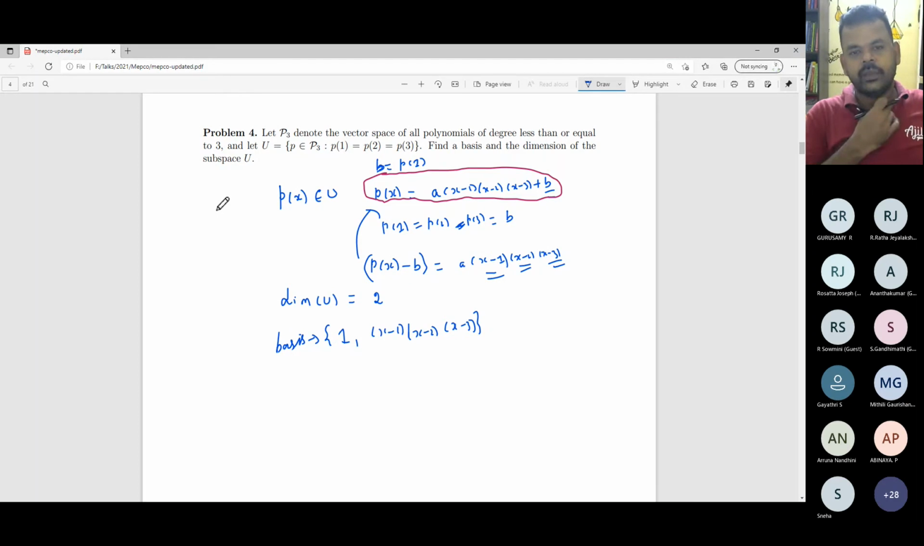Substitute x equal to 1, x equal to 2, x equal to 3. You will get 3 equations, 4 variables. Then you apply Gaussian elimination. Then you find the relationship between the coordinates. Then you will get dimension of U equal to 2. That is a little more lengthy process. I just want to use some shortcut.